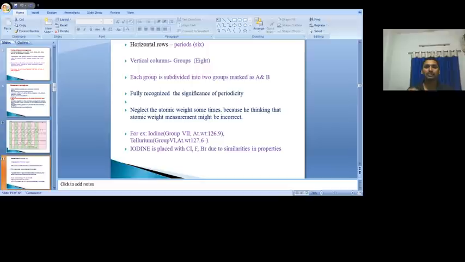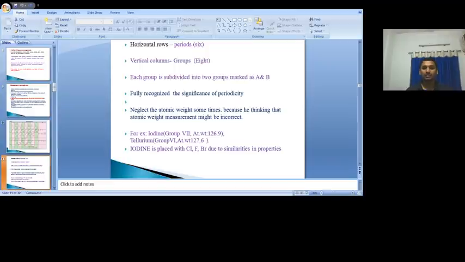When you keep iodine with chlorine, fluorine and bromine, you can also justify it. How did he justify? The first reason is that iodine is similar in properties to chlorine, fluorine and bromine. You can also give one more reason: whatever atomic weight was determined for iodine might be incorrect. So iodine is placed after tellurium. Like that, it was justified. This is one of the drawbacks of Mendeleev's periodic table also.